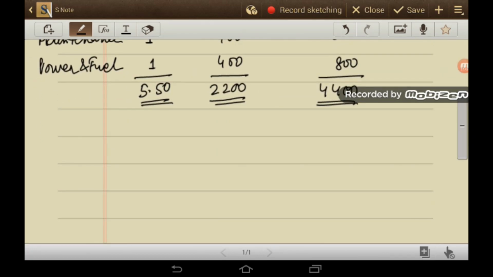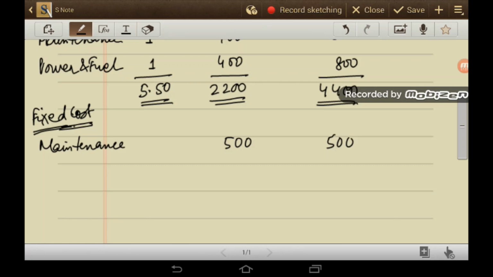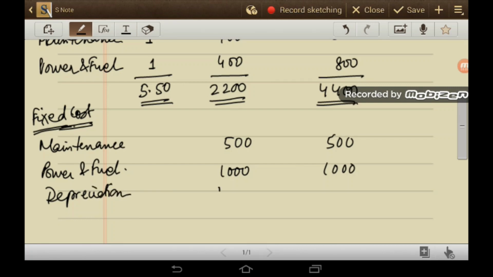Next is fixed cost. What about fixed cost? Maintenance we have calculated at 500, power and fuel will be 1000, depreciation is given as 4000, and insurance is 1000.